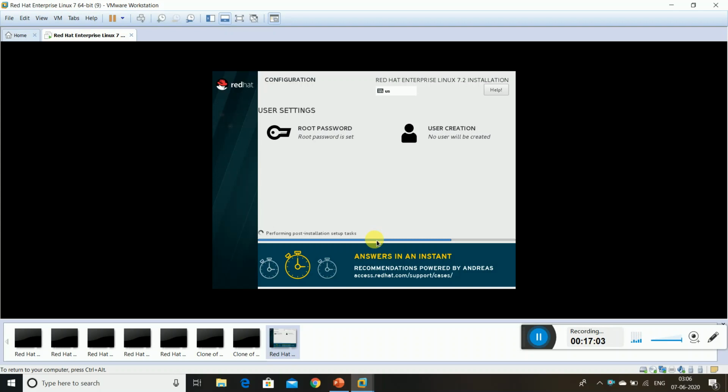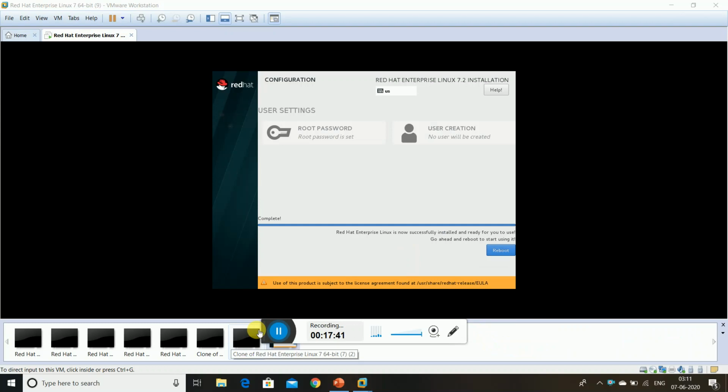Performing post installation setup task. It is showing now. This blue line is there now. It is very little time to finish up. So please be patient while doing this procedure for the first time configuring. I have already done this, but as per you, I am doing this again. Hope you all understand, and this time should be taken by you also.